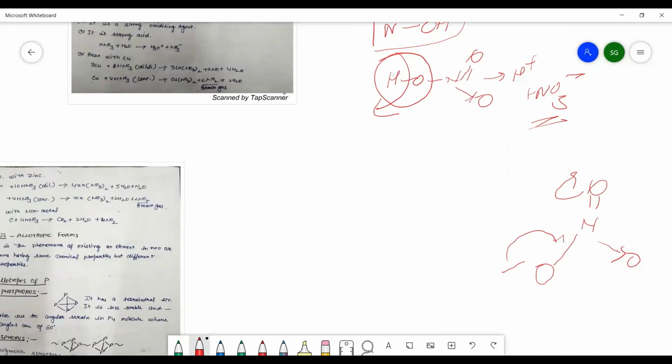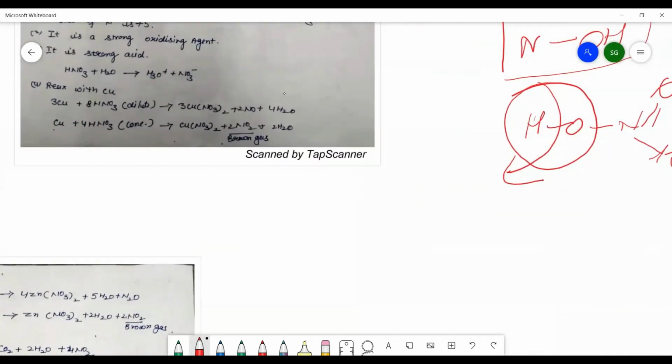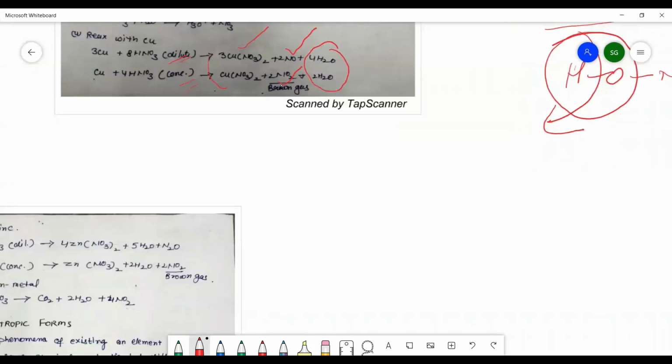If you react with copper, dilute and concentrated, two metals will come here, one is copper, another is zinc. Whenever it reacts with copper, dilute or concentrated HNO3, there is formation of copper nitrate and water in both cases. But dilute HNO3 will release NO, which we have just done, and concentrated HNO3 will release NO2. NO is neutral in nature, and NO2 gas is brown in color because it has one unpaired electron, so excitation of electrons causes the coloration of this gas.